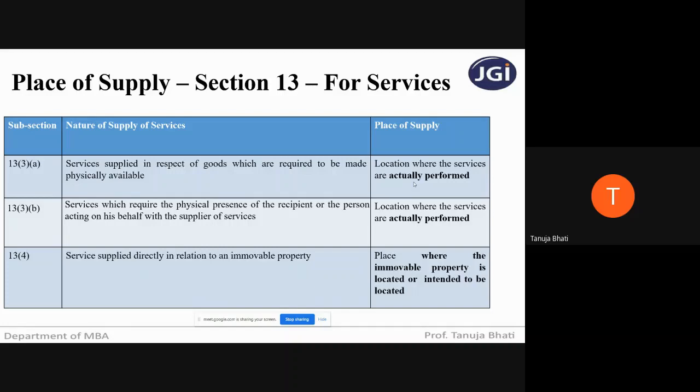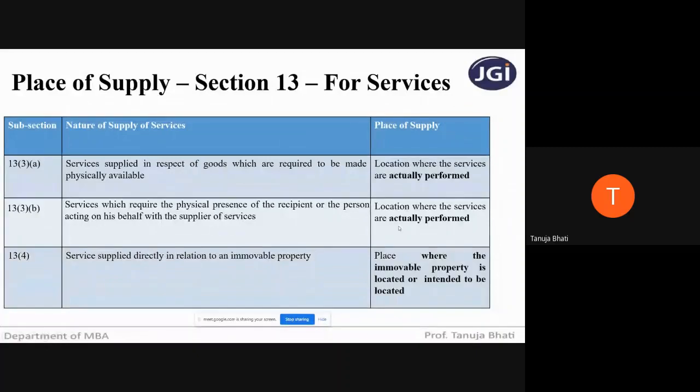But you have to see that location, that place where he is actually performing the services. Next, section 13, subsection 3, clause B says that the nature of supply of services is in the form of services which require the physical presence of the recipient or the person acting on his behalf with the supplier of services.